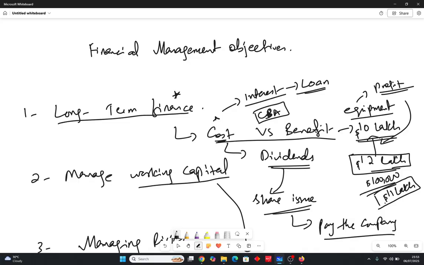Another option could be share issue. If we are talking about a PLC company, let's suppose, your question might be, you might be wondering, why we are not taking the share option, why we are not issuing shares that are free of cost.